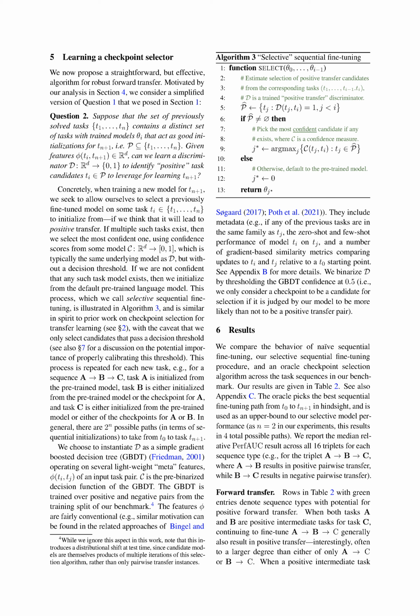The theoretical ideal, or oracle, selects the most effective sequential fine-tuning path from the start point, t_0, to the endpoint, t_{n+1}, knowing the outcome in advance. This oracle serves as a benchmark for the best possible performance of our selective model. In our experiments, we had 2 intermediate steps, n equals 2, which resulted in 4 possible paths. We present the median relative performance, perf AUC, across all 16 triplets for each sequence type.